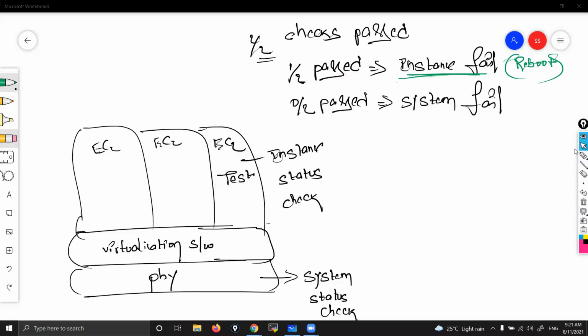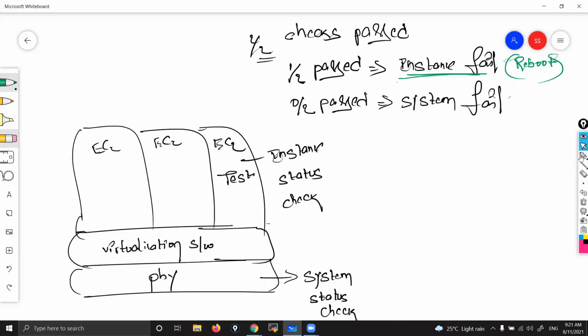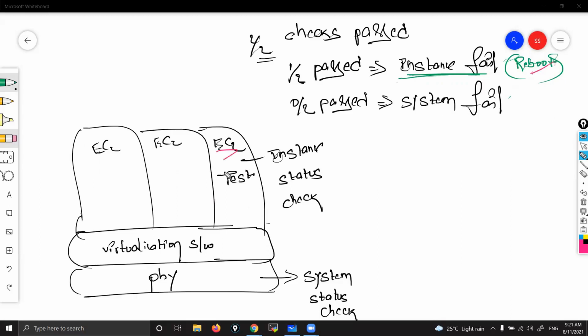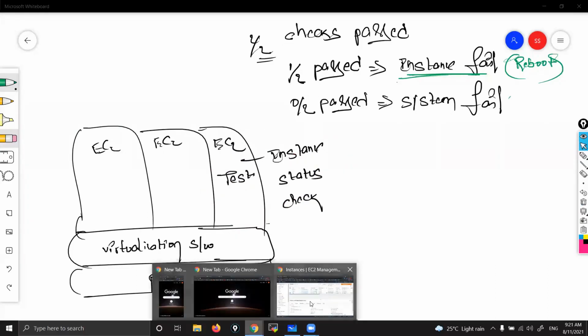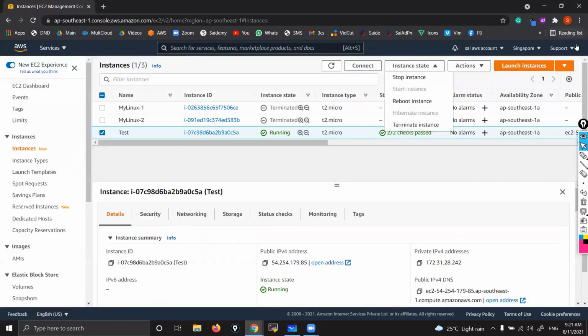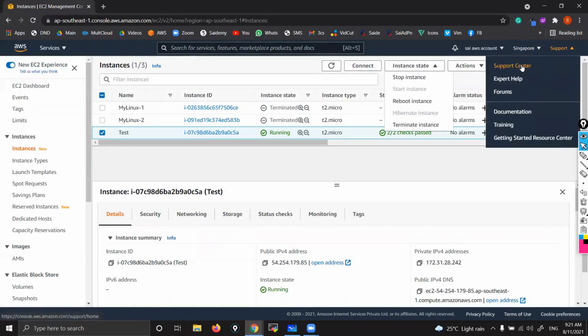But what if you see 0 by 2? The physical system fails. The physical system is not with you, right? That is with them. You can't see it directly, you can't touch it. Then how can we troubleshoot? If you reboot, this should be ready. Still, if it is not ready, after rebooting it is still showing the failure, then you need to contact support. You can see the support center here.